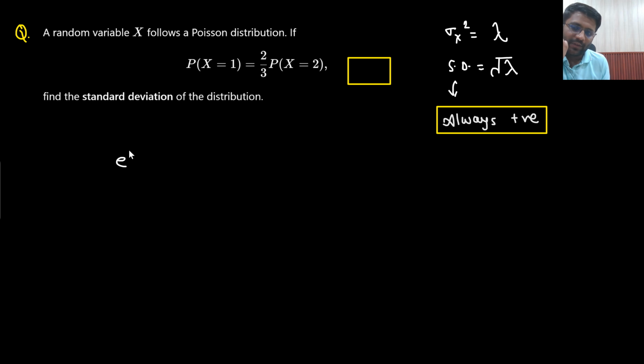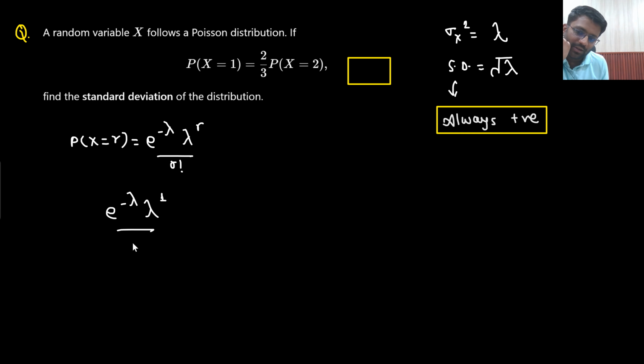So what is the probability of x taking value equal to r? That is nothing but e to the power minus lambda, lambda to the power r divided by r factorial. So probability of x taking value 1 is e to the power minus lambda, lambda to the power 1 divided by 1 factorial, which would be equal to 2 by 3 times e to the power minus lambda, lambda to the power 2 divided by 2 factorial.